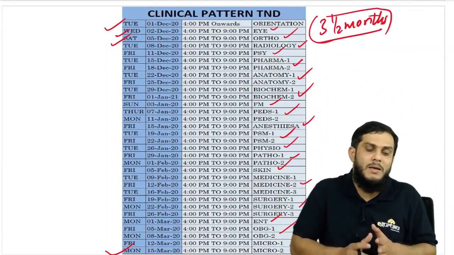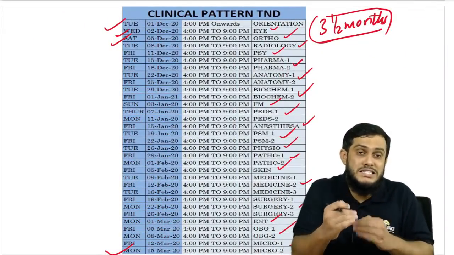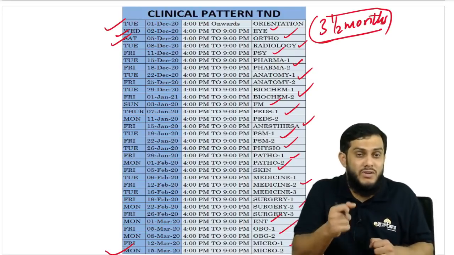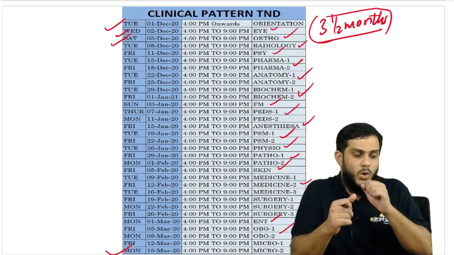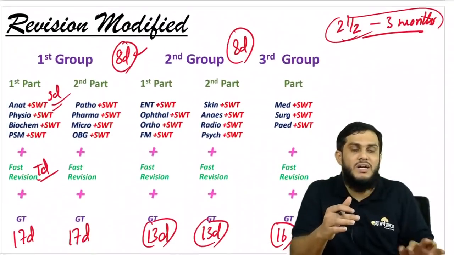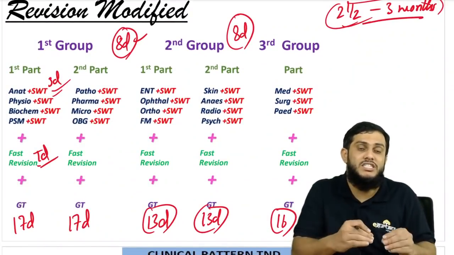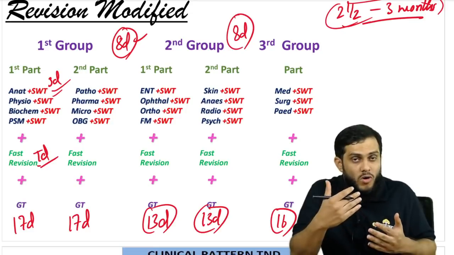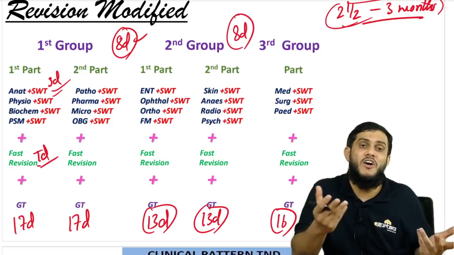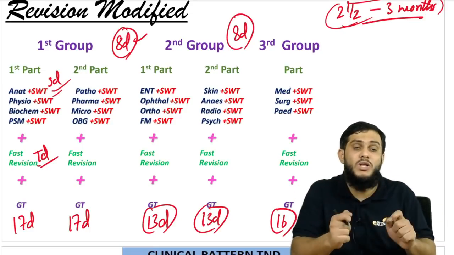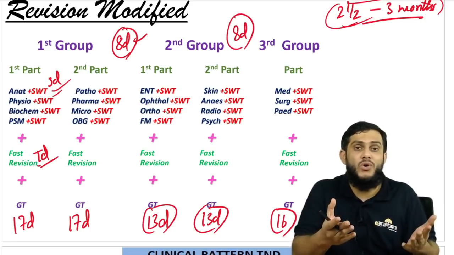There is no doubt in that. But these tests and these discussions will keep you on track. According to me, revision modified is the best plan, but in this situation, as the exam got postponed, you have another 4.5 months in front of you. I'm telling you guys, from now onwards, another 4.5 months.